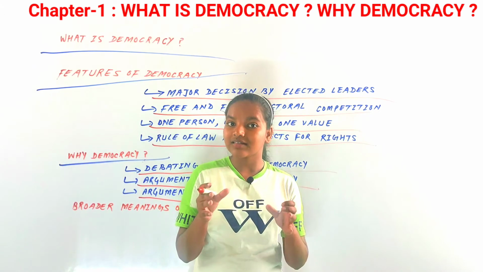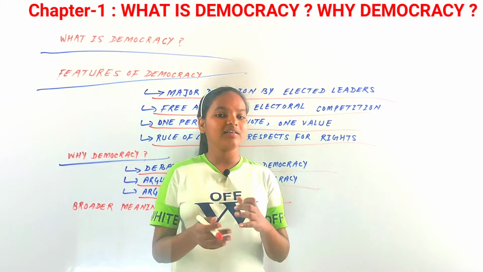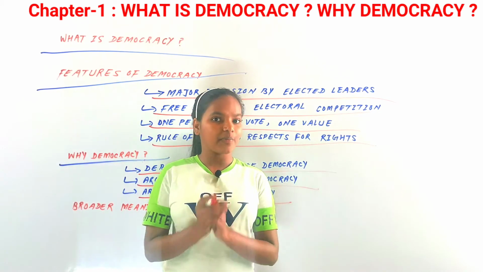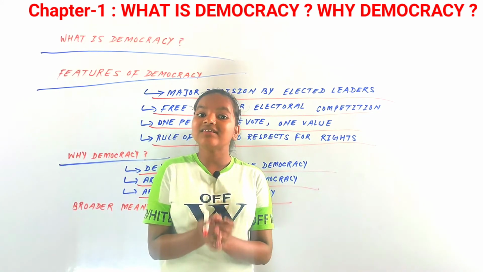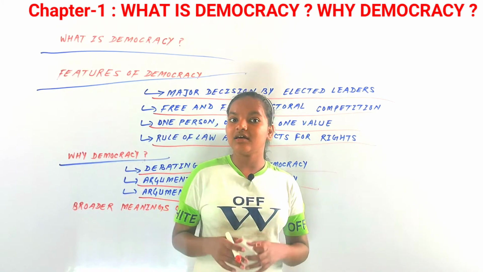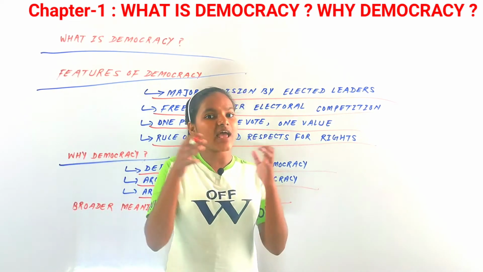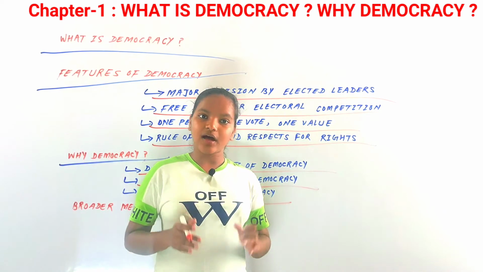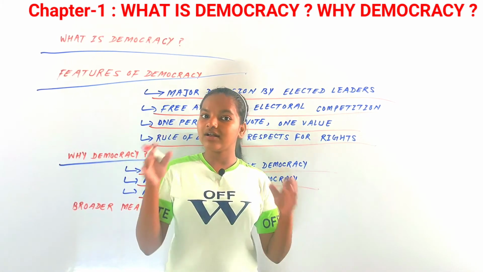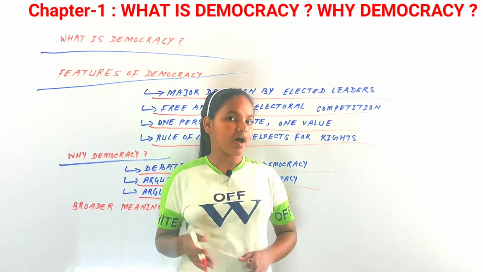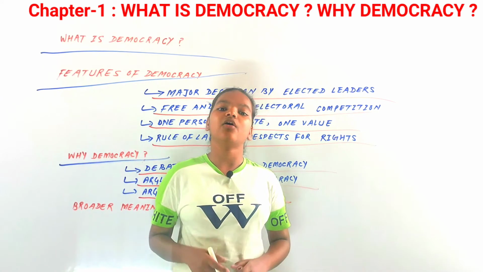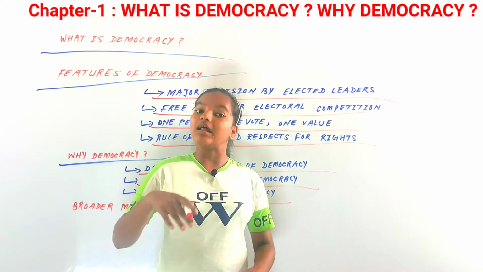But we have to consider the fact that in the arguments for democracy, if there is a big country with a large population like India, and there is so much diversity, as you know that India is a country with vast diversity, then if there is a democratic form of government, people from all over the parts of India would be chosen as the candidates of parliament or any legislative council or assembly.